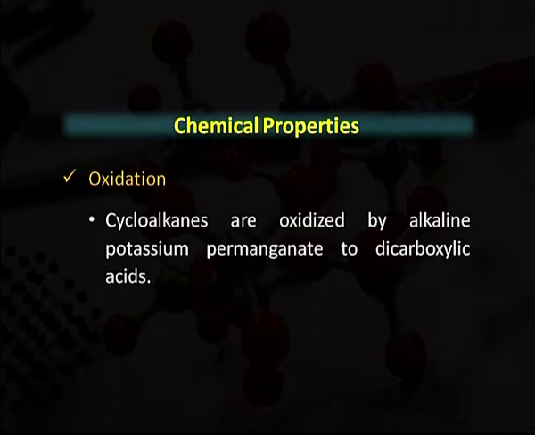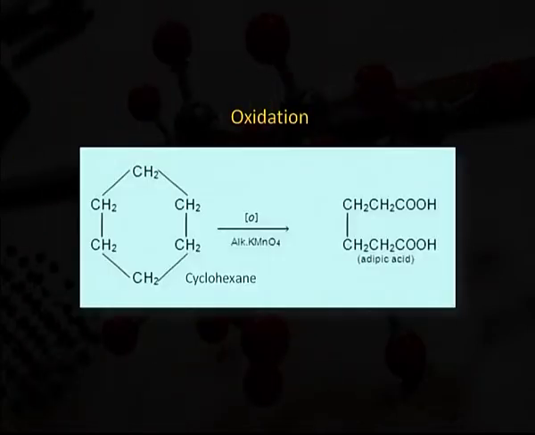Now, we will discuss oxidation reactions of cycloalkanes. In it, cycloalkanes are oxidized by alkaline potassium permanganate to dicarboxylic acids. As in this reaction, this cyclic structure, or we may say cyclohexane, after oxidation in the presence of alkaline KMnO4 is converted into adipic acid. It is an open ring compound.